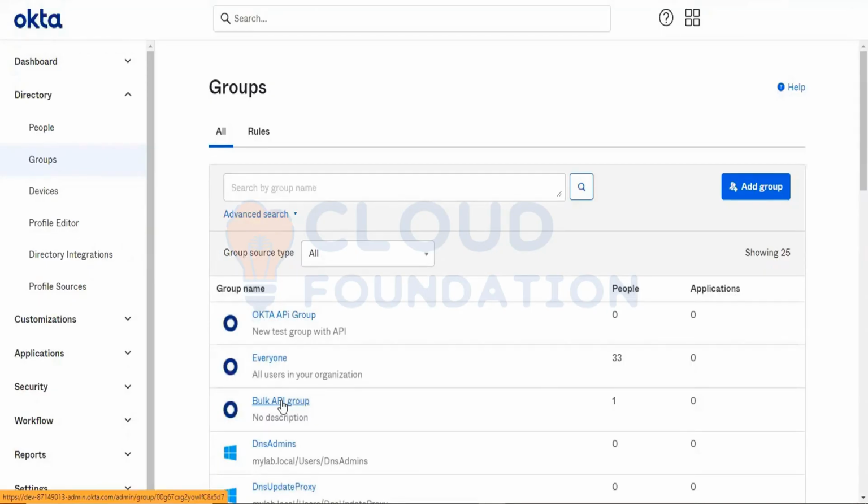Two ways are there. Either you will be given read-only admin access for Okta. Because you are an Okta admin, you should know this. You should see this. Then you are able to troubleshoot or configure everything. You will be granted read-only access, or you can do it in this way.